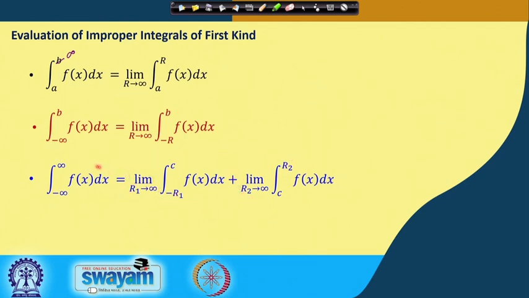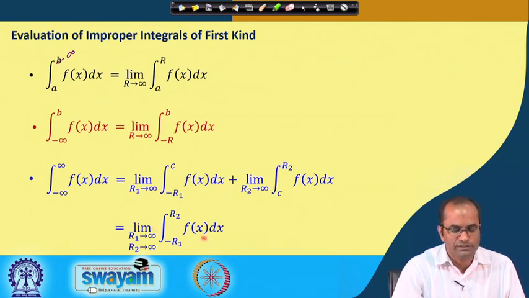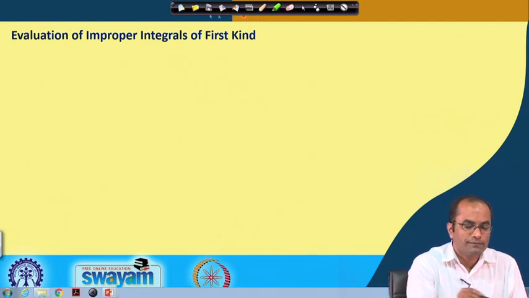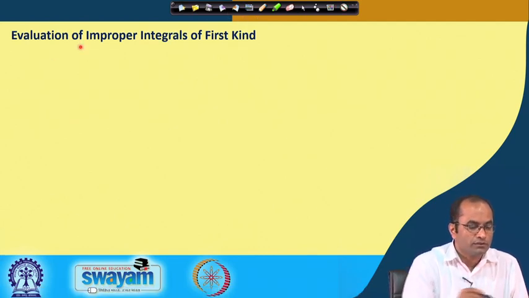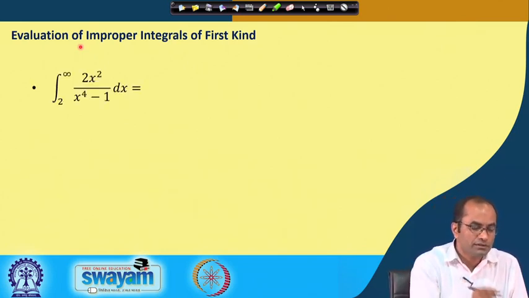So, again we have this integral from minus infinity to plus infinity, and if these limits on the right hand side exist, then we call this integral convergent, otherwise this is a divergent integral or the integral does not exist. Or we can combine these two, like limit r1 to infinity, r2 to infinity, and take the integral from minus r1 to r2 of f(x) dx, this is the same. So, now we will see how to evaluate improper integrals of the first kind. So, this is the example here.